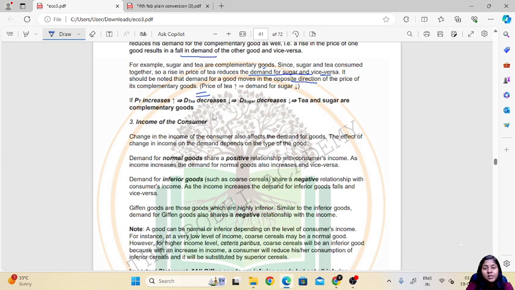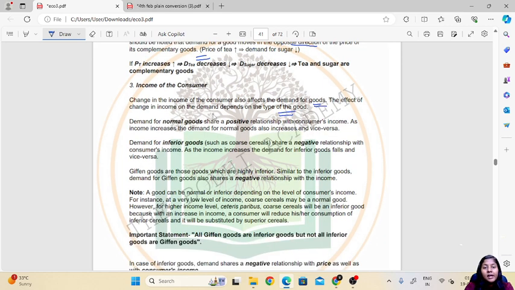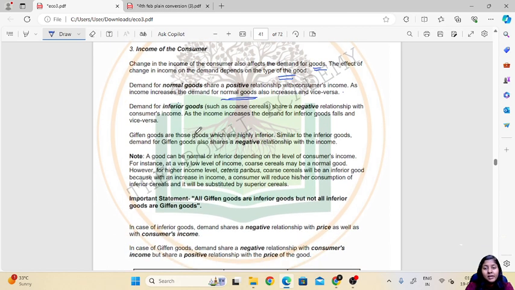Then the next thing is with regards to income of the consumer. Change in income of the consumer also affects the demand for goods. The effect of change in income on the demand depends on the type of the goods. There are normal goods which show a positive relation with the consumer income. As income increases, the demand for normal goods also increases. Then there are inferior goods like coarse cereals, which show a negative relation with the consumer income.